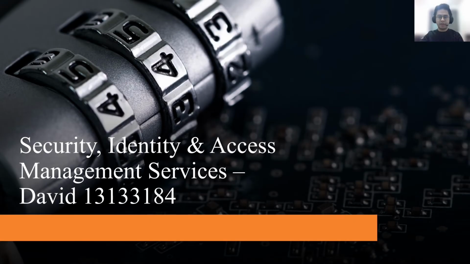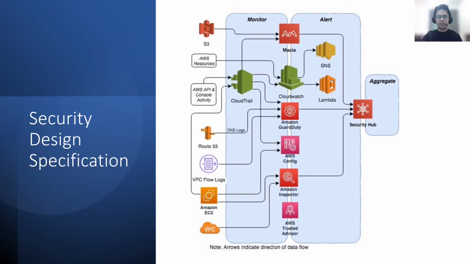Thanks, Eric. My name is David, and I will be talking about security, identity, and access management services. Security, privacy, and data protection are the most crucial factors for all organizations who utilize cloud computing services to facilitate their delivery to users and customers. Additionally, identity and access management is also very critical in managing who can access the system and at which privilege level. It provides another level of protection to how users access resources. Therefore, this design specification illustrates how AWS services could be used to enhance security features in cloud environment.